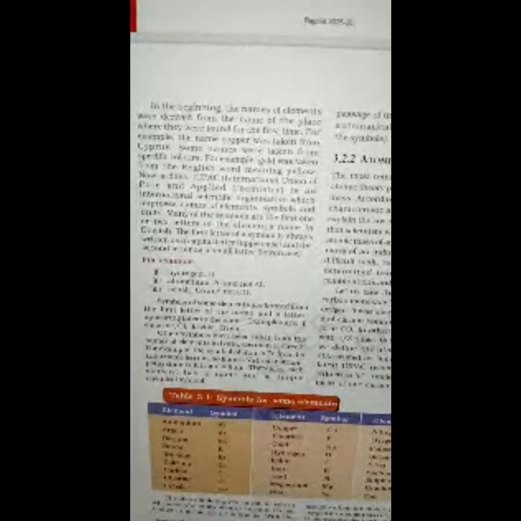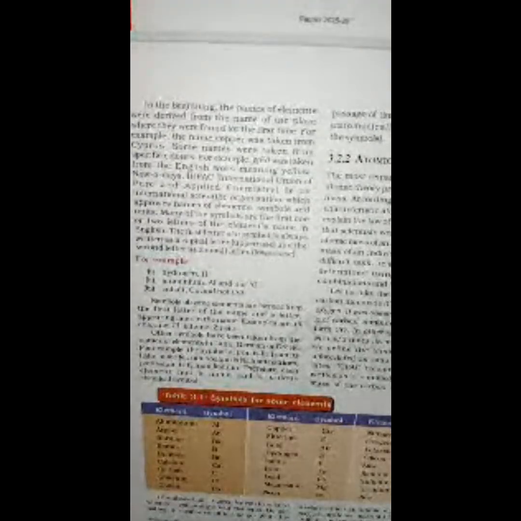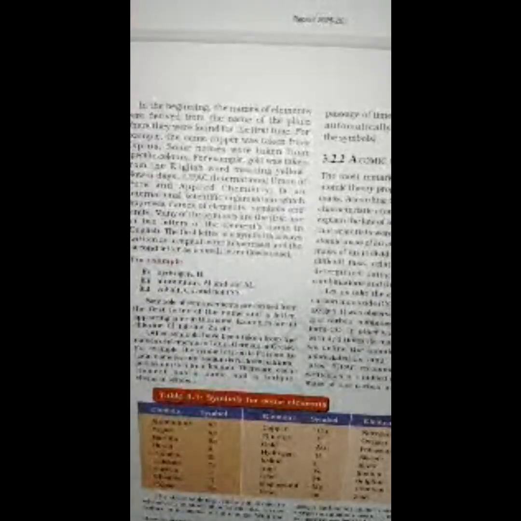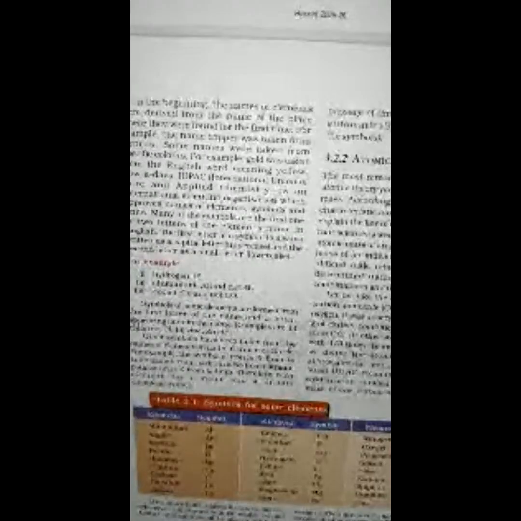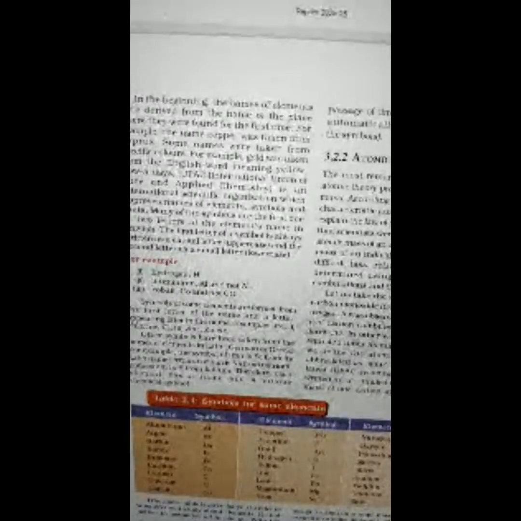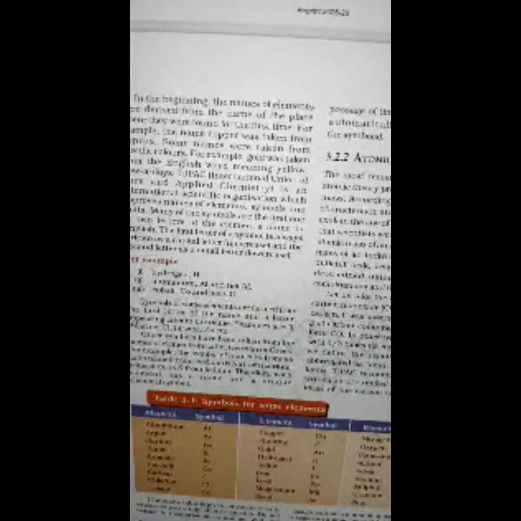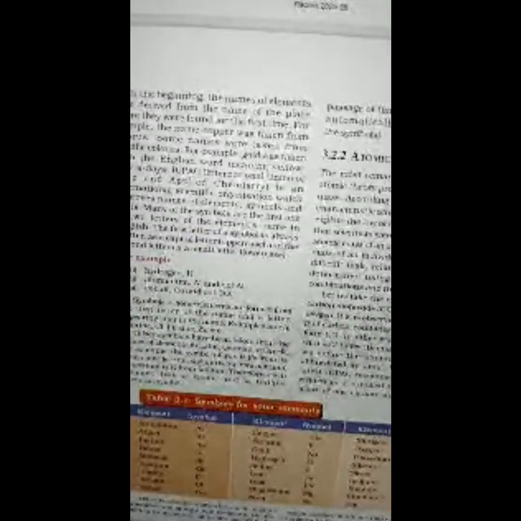Nowadays, IUPAC, International Union of Pure and Applied Chemistry, is an international scientific organization which approves names of elements, symbols, and units. Most of the symbols are the first one or two letters of the element's name in English. The first letter of the symbol is always written as a capital letter, uppercase, and the second letter as a small letter, lowercase.